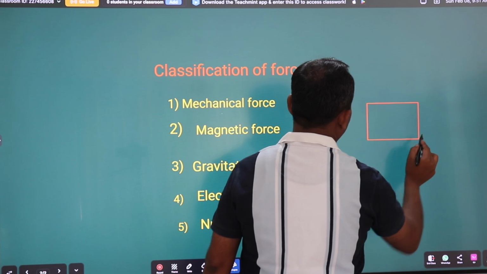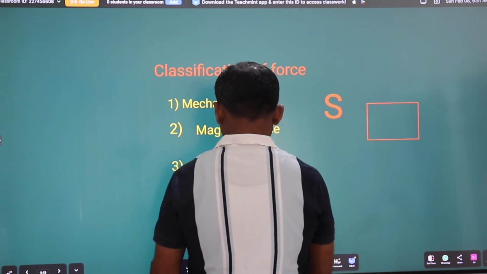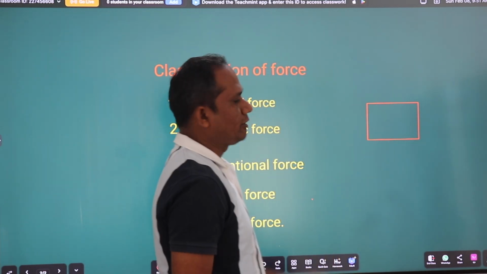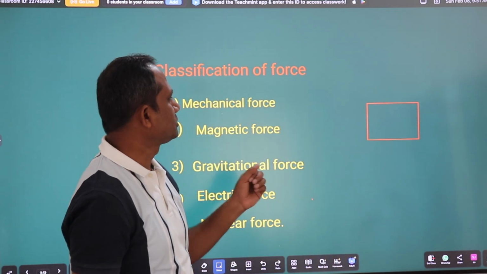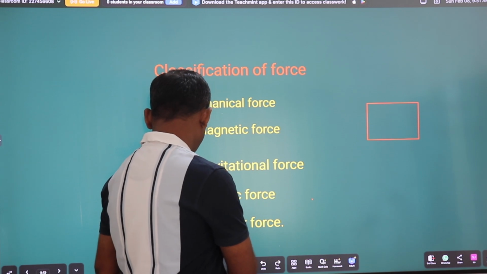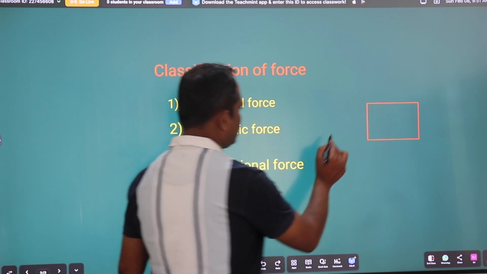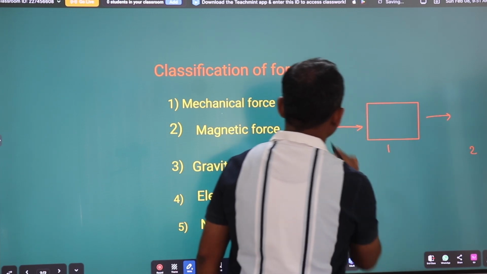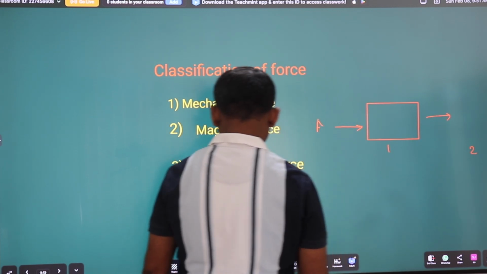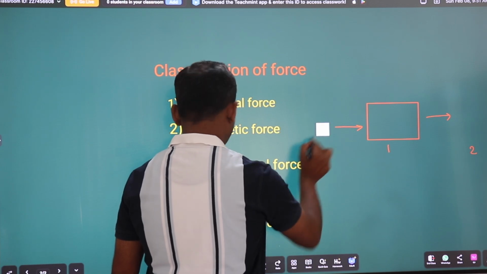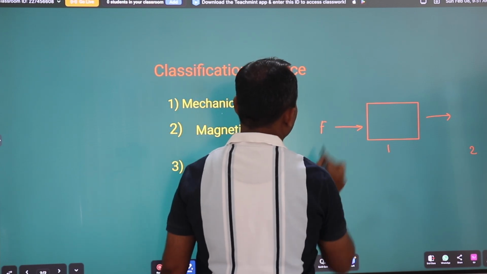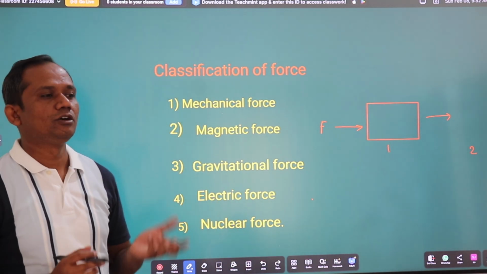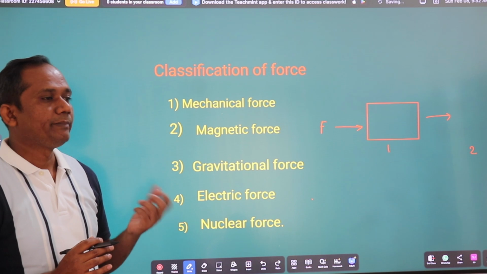let us consider this is a shape, and if we want to move this body from one point to another point, we have to apply a force. This force is a mechanical force. If you want to shift this body from point 1 to point 2, then we have to apply a force here. This force is called a mechanical force. Or if you want to break this body, we also apply a force. This force is said to be the mechanical force.